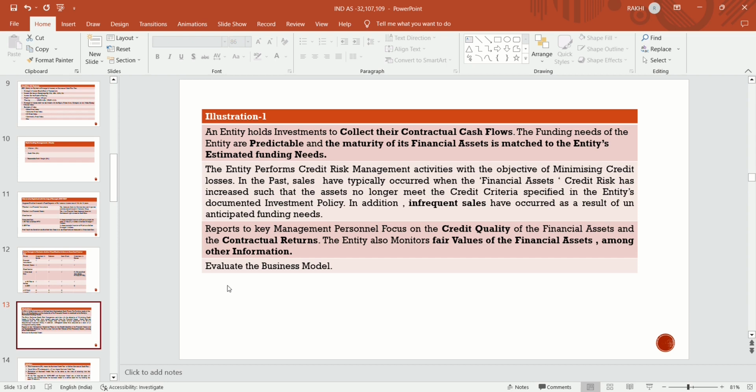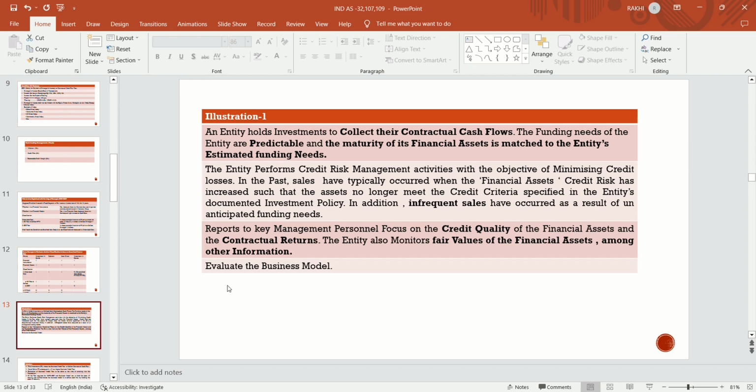Illustration number 1: an entity holds investments to collect their contractual cash flows. The funding needs of the entity are predictable, and the maturity of its financial assets is matched to the entity's estimated funding needs. The entity performs credit risk management activities with the objective of minimizing credit losses.